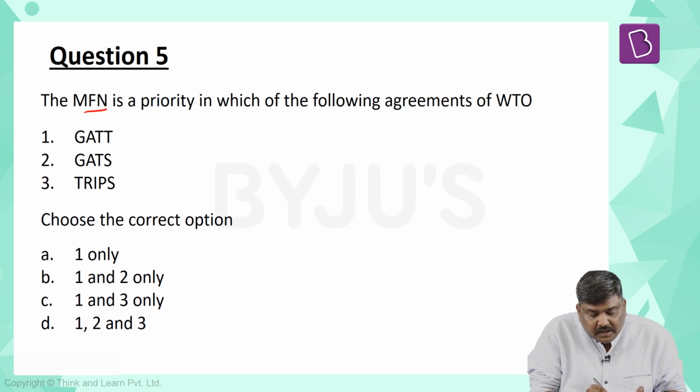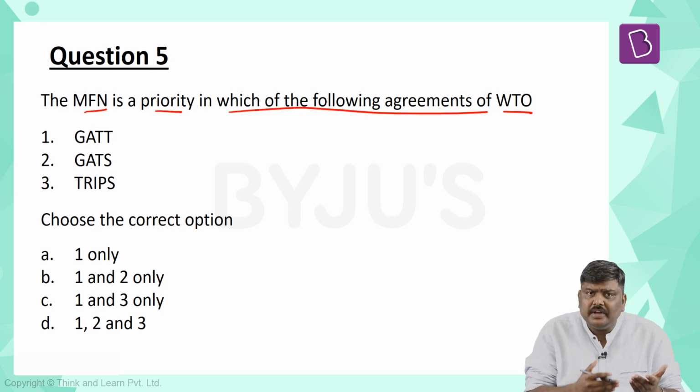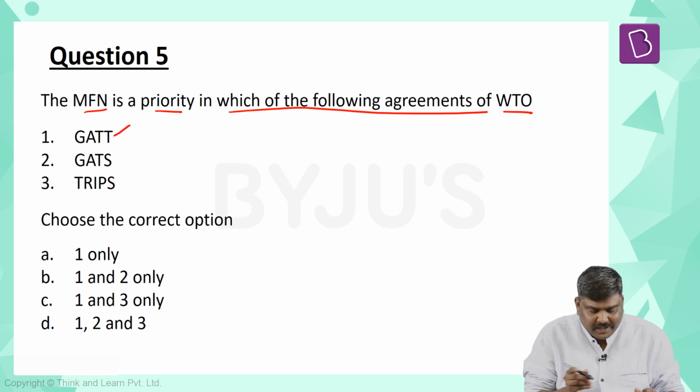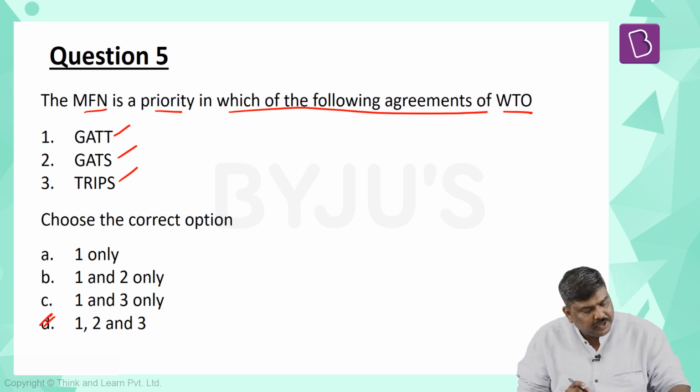The MFN is a priority in which of the following agreements of WTO? In simple terms, in which of the following agreements is MFN mentioned? In GATT, is it mentioned? Yes. In GATS, yes. In TRIPS, also yes. So the right option will be option D, 1, 2 and 3.